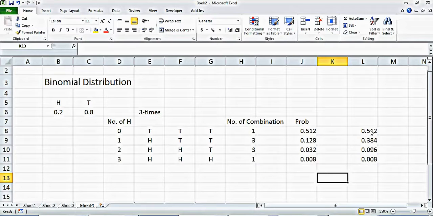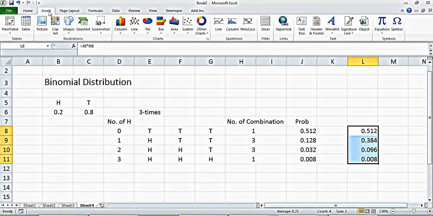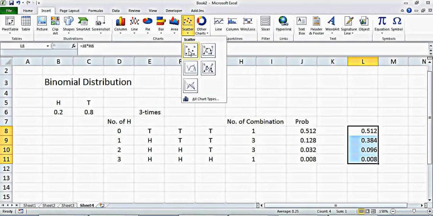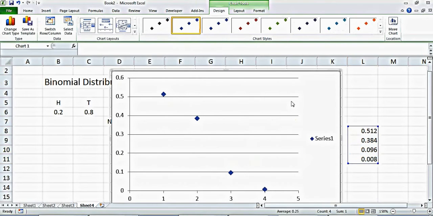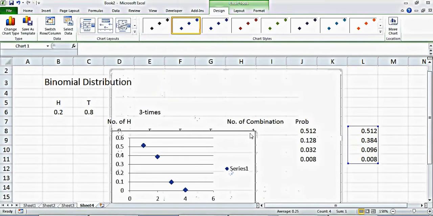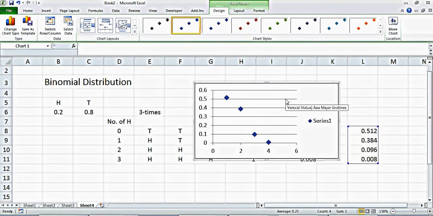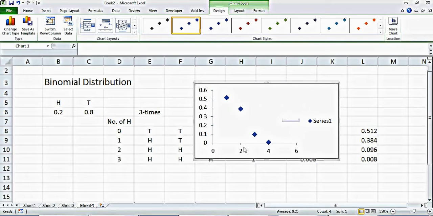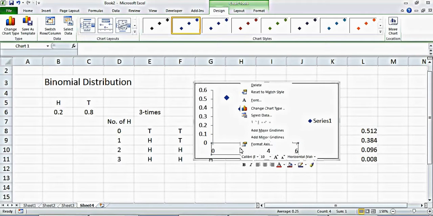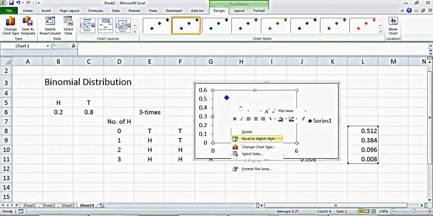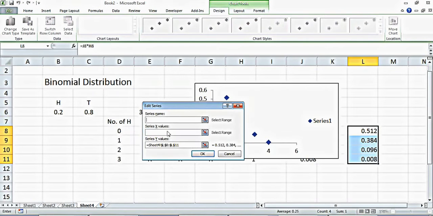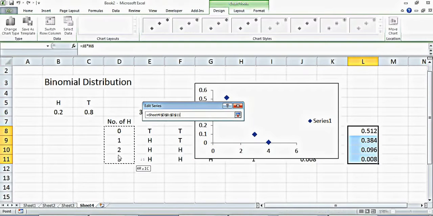You can plot these numbers. We say insert and scatter plot, then select data and edit, and the X number is this.